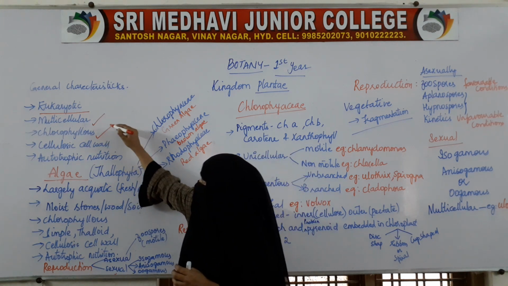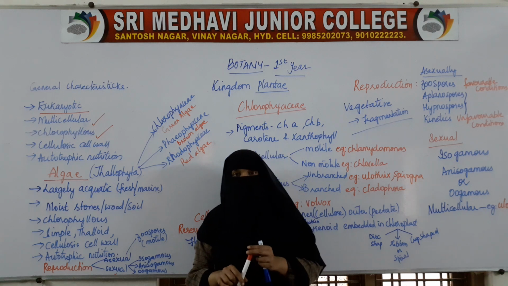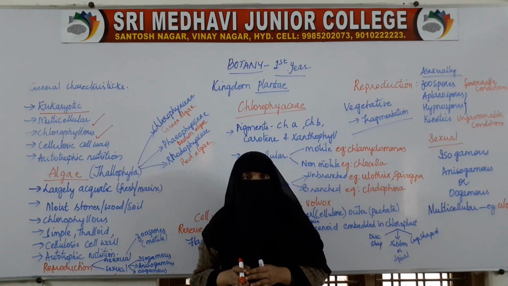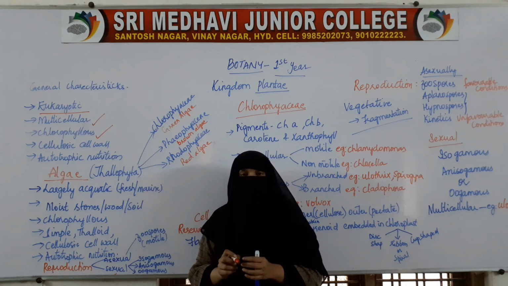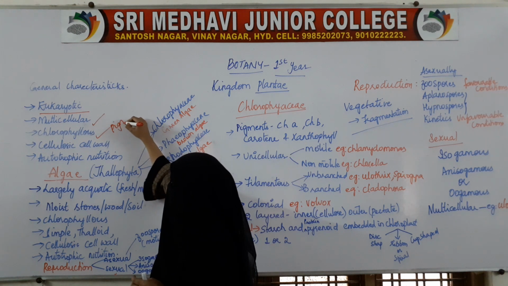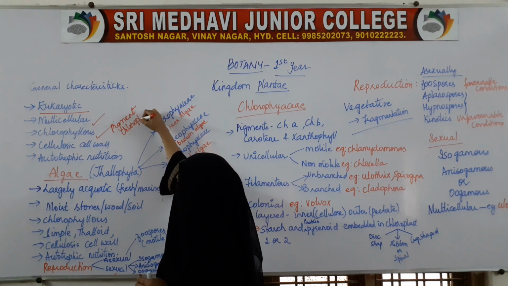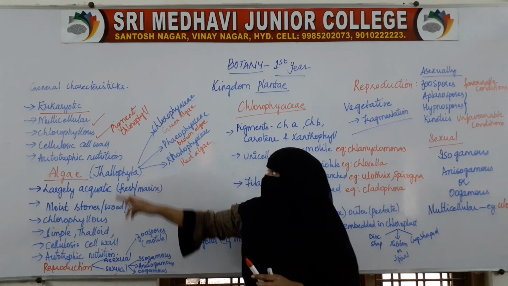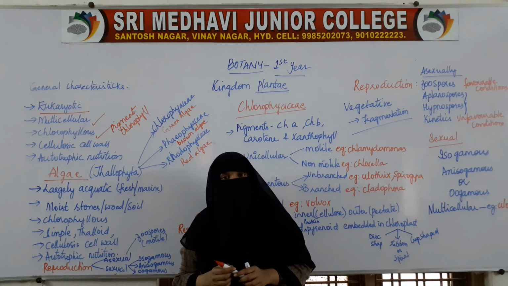Here all of them are chlorophyllous. All the organisms which are included under kingdom Plantae are chlorophyllous, that is, they possess a pigment chlorophyll. Then the cell wall is made up of cellulose.